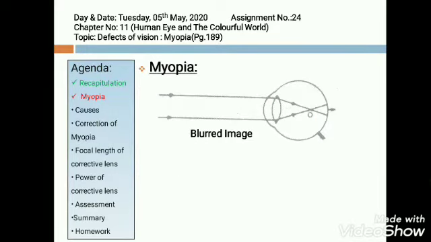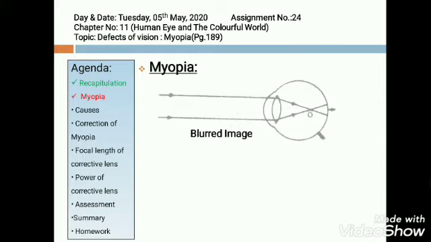Now, what happens if the rays of light do not converge at the retina? Then a blurred image is formed, as you can see in the figure. The parallel lines represent that the object is very far away, and after passing the eye lens, the light rays meet in front of the retina rather than on the retina. So it is a defect of vision, and this defect of vision is known as myopia. A blurred image is formed of very far away objects.